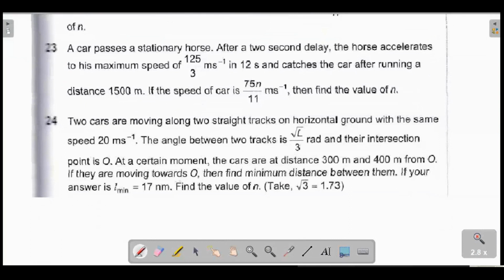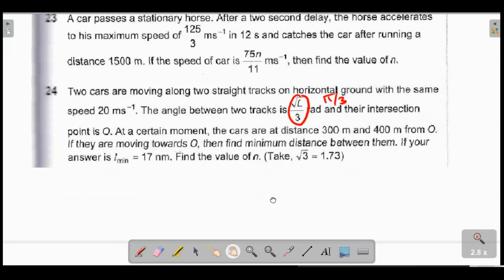I think this was also some printing error. This was supposed to be pi by 3 radian. I think I marked it, so please check. Let's move on.